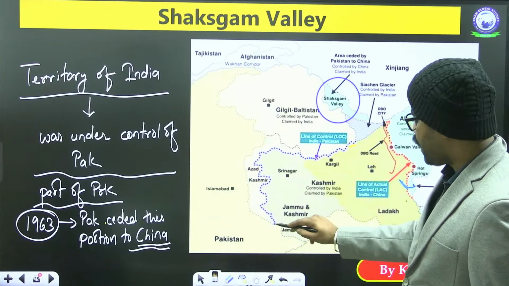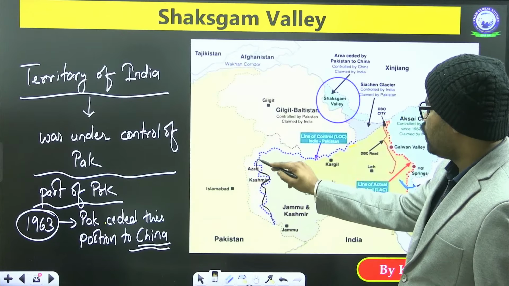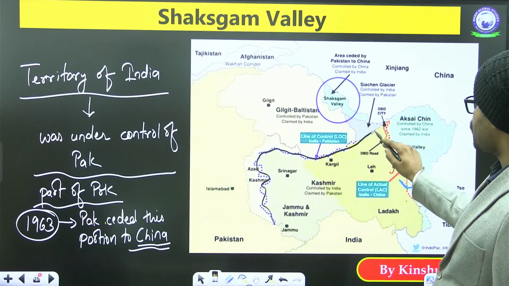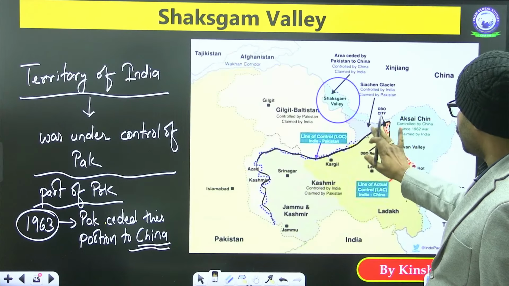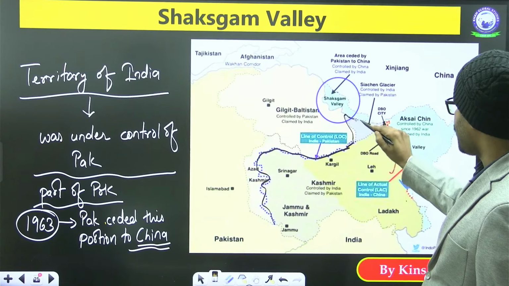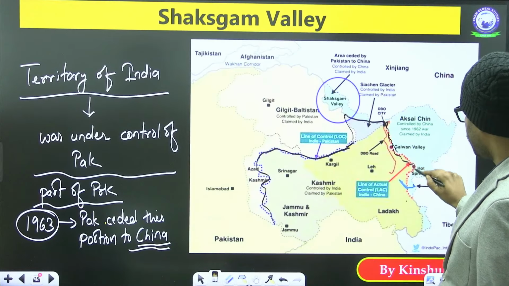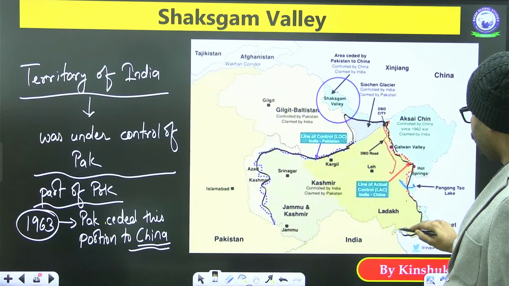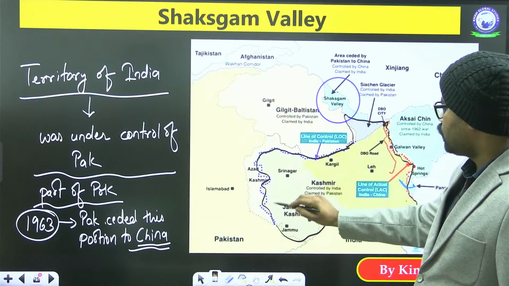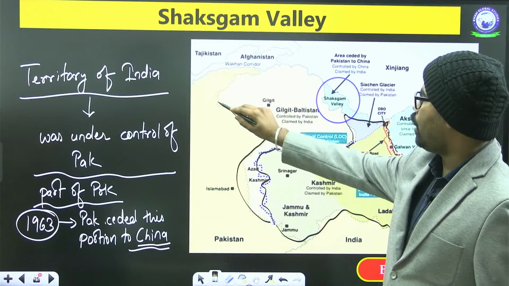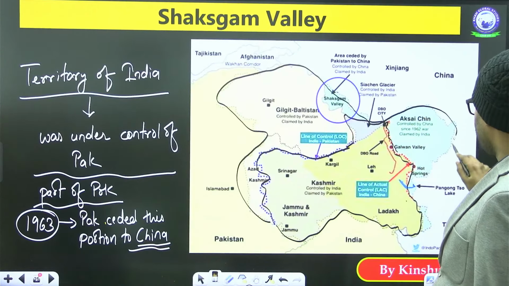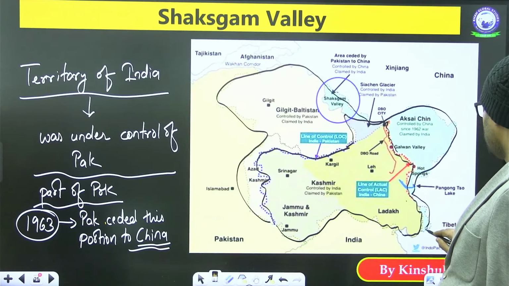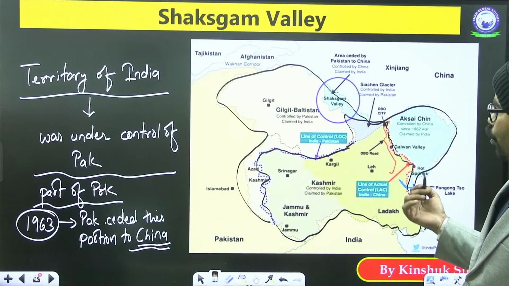So if you look at this entire area, you will see that this is the part which is actually under the control of India right now. The remaining portion, a very large portion here, is being controlled either by Pakistan or China.